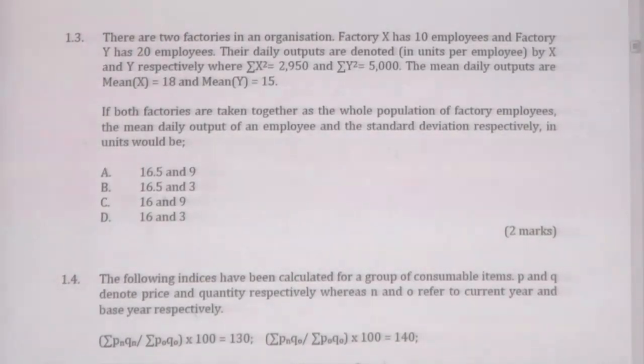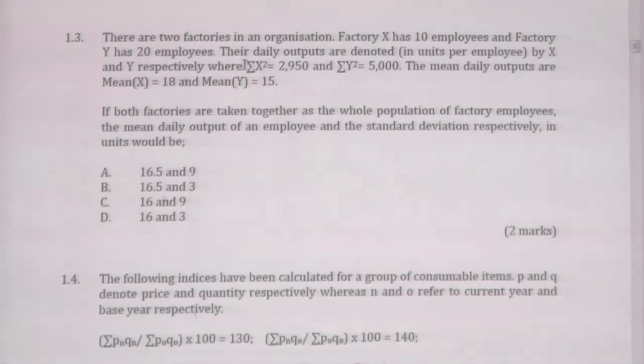Sigma X squared is 2950, sigma Y squared is 5000. The mean daily outputs are mean of X, that is X bar, 18, and mean of Y, Y bar, 15. Both factories are taken together as the whole population of the factory employees. The mean daily output of an employee and the standard deviation respectively in units would be. Now this is a mathematical statistics related question. What information is available?